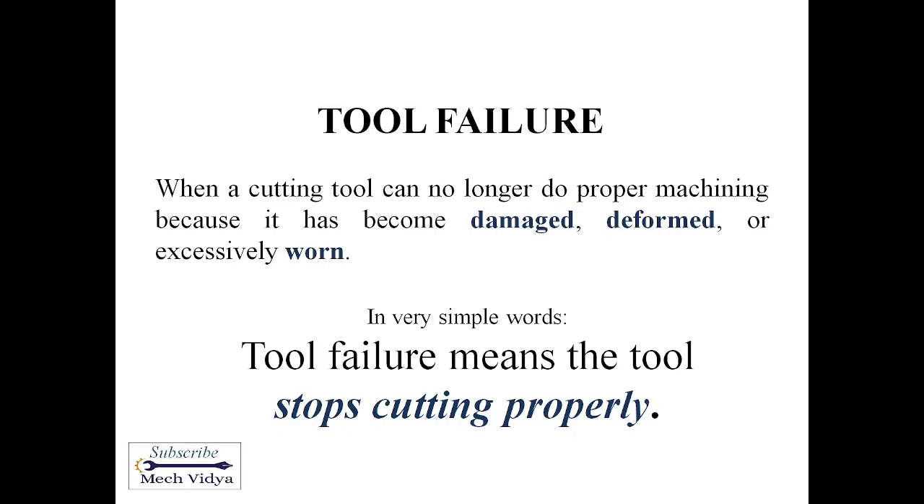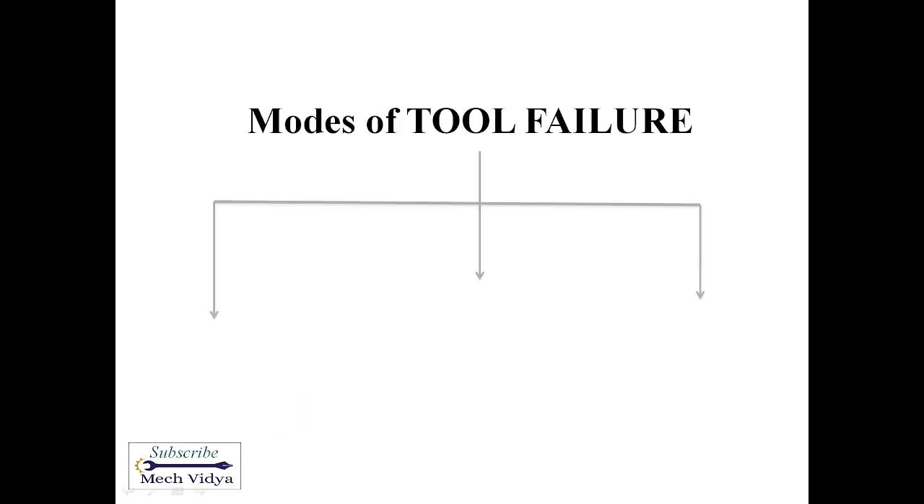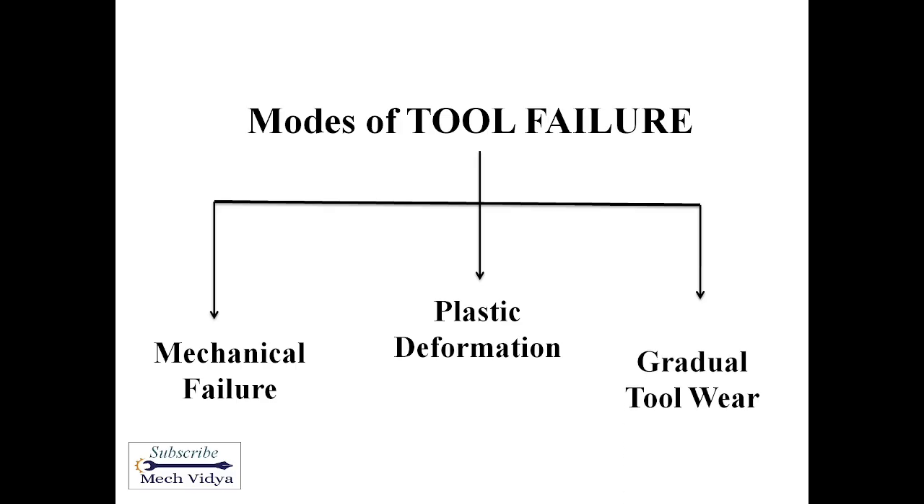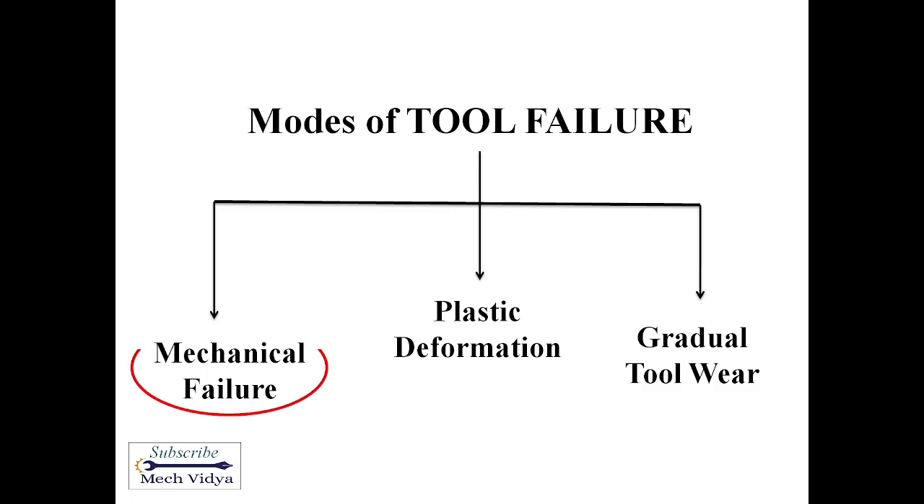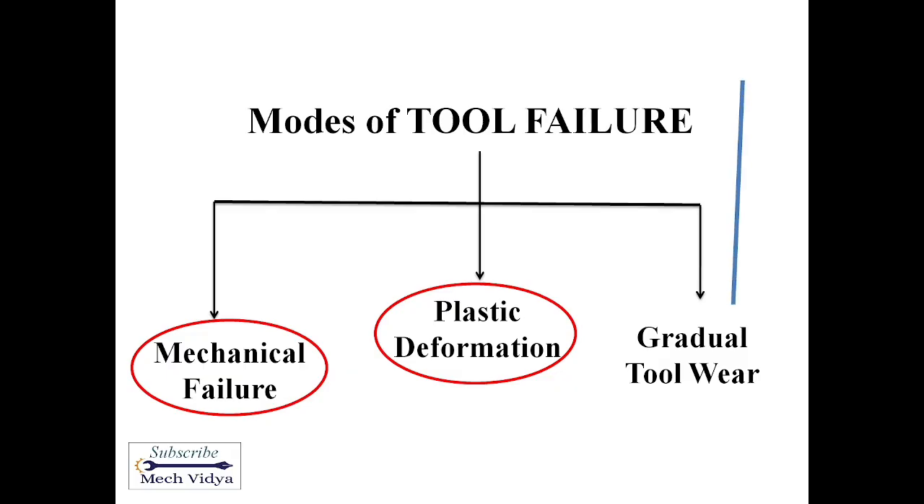So there are mainly three reasons why a cutting tool fails. The first one is mechanical failure, the second one is plastic deformation, and finally gradual tool wear also makes a cutting tool useless. In this video, we will discuss the first two categories. Regarding the third category, I have already created a detailed video. This is the link. This link has also been provided in the description.